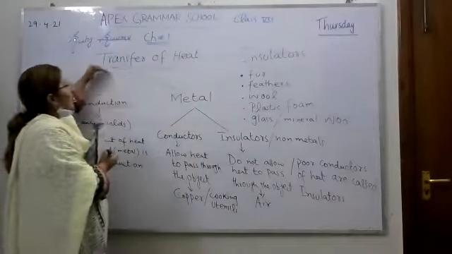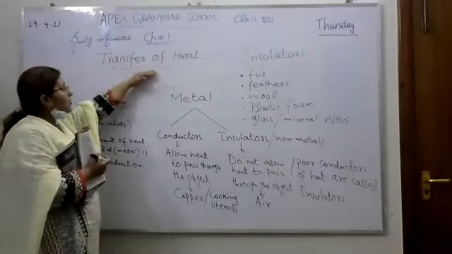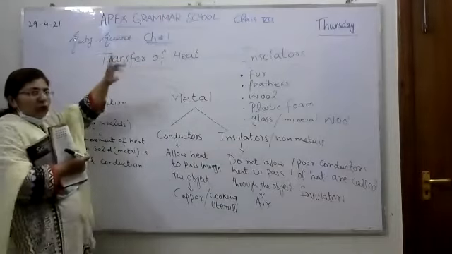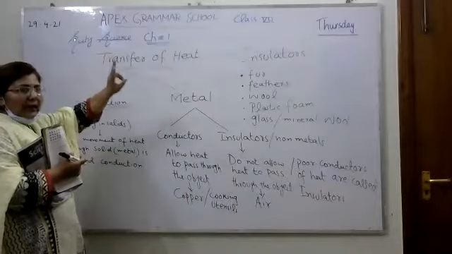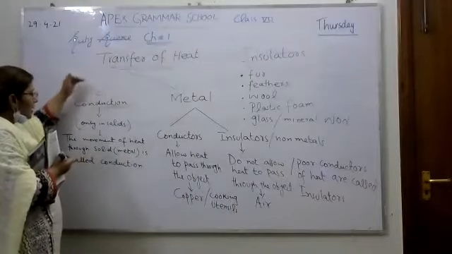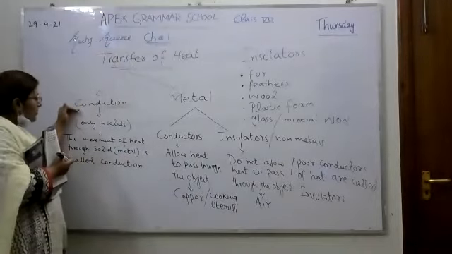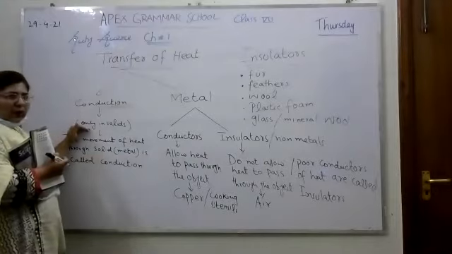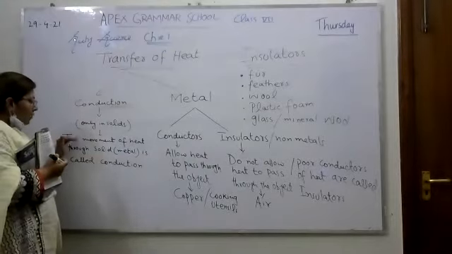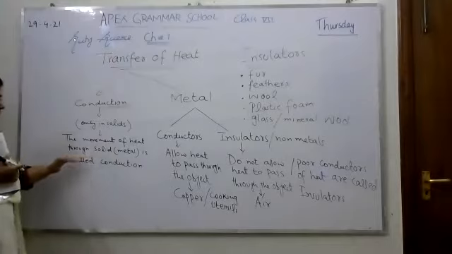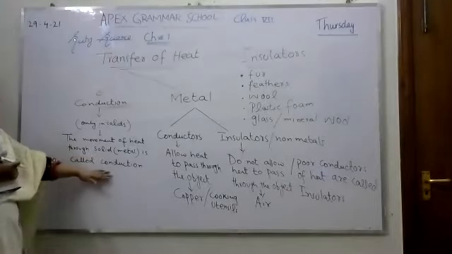We are discussing transfer of heat, and I have told you there are three ways in which heat can transfer. The first we are discussing is conduction. Keep in your mind, conduction happens only in solids. The movement of heat through a solid, for example metal, is called conduction.